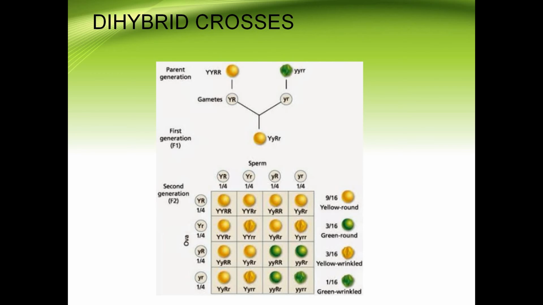And in this dihybrid cross, Mendel has taken 2 sets of characters here, that is the seed color yellow and green, and the seed shape, either it is round or wrinkled.